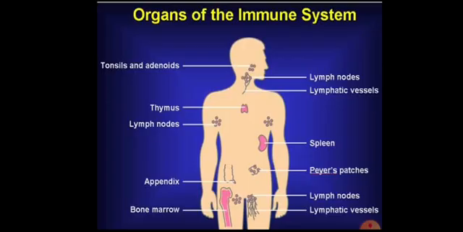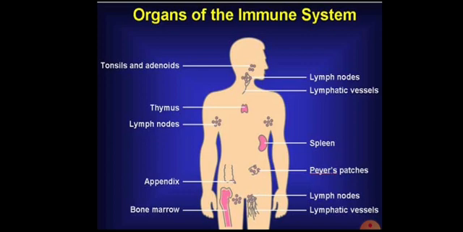So, in order to understand this immunity, whenever any foreign substance enters our body, the body gives a response in the form of production of antibodies and production of sensitized T cells. Production of antibodies and sensitized T cells is called immune response. So, immune response involves production of antibodies and production of sensitized T lymphocytes.